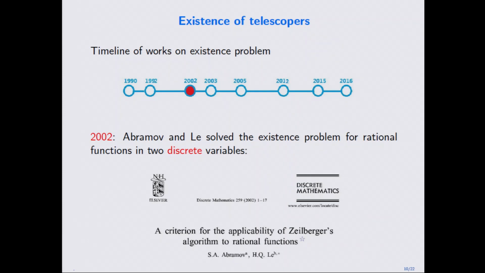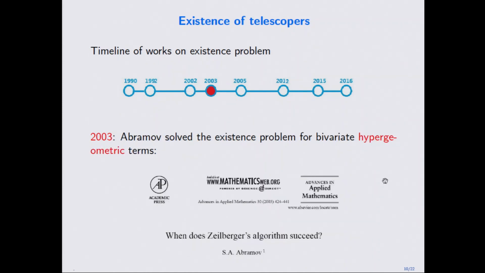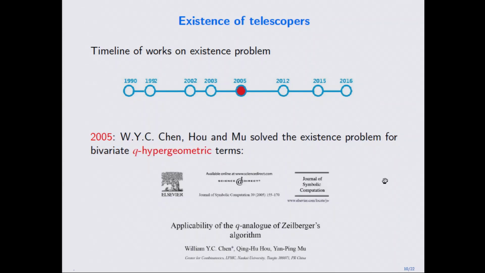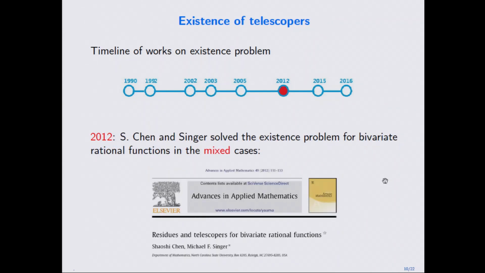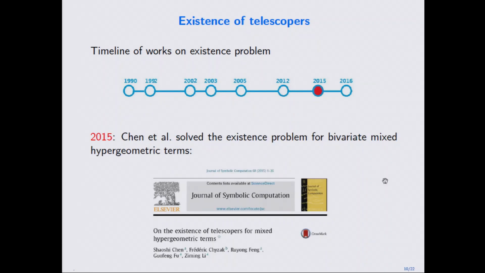Until 2002, for rational functions, Abramov and Le gave a necessary and sufficient condition with which you can check the existence of telescopers for rational functions. This was also extended to some larger classes, like hypergeometric terms, and also the q case. And in 2012, with Michael, we gave, because there are different types of telescopers, a very unified way to study this existence problem for the rational case. Later this was extended to deal with some mixed cases, which involve both continuous and discrete variables.